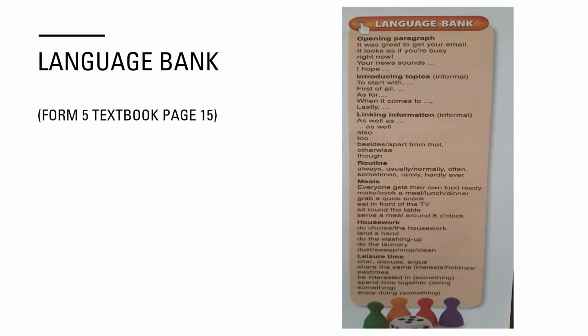We also have meals. Meals is also one of the topics that you have to describe to your pen friend. You can say when it comes to meals, everyone gets their own food ready. Then you can mention that you cook lunch or you cook dinner.